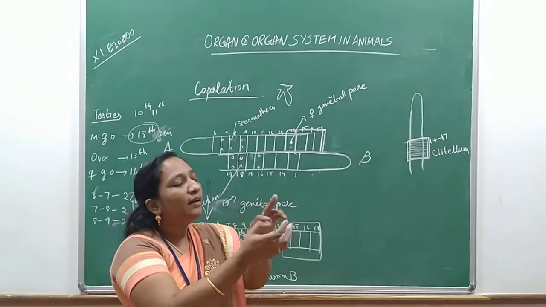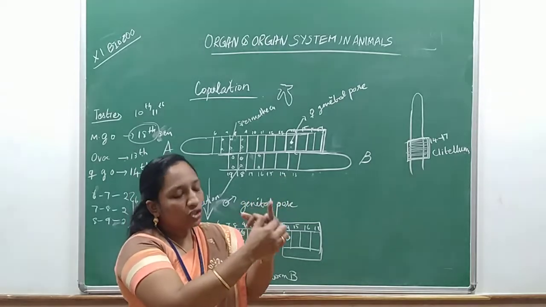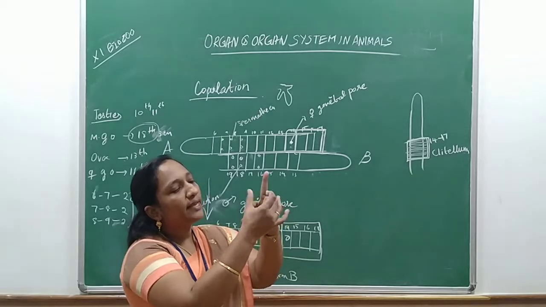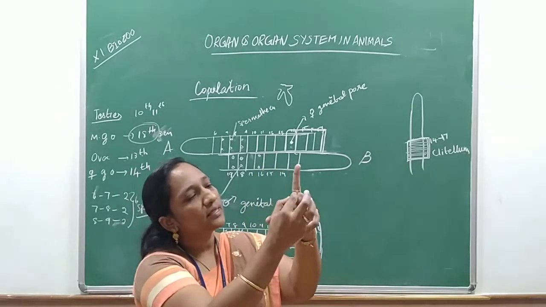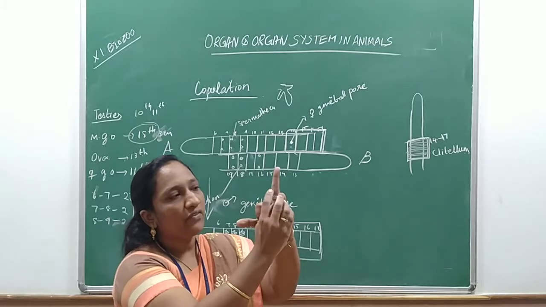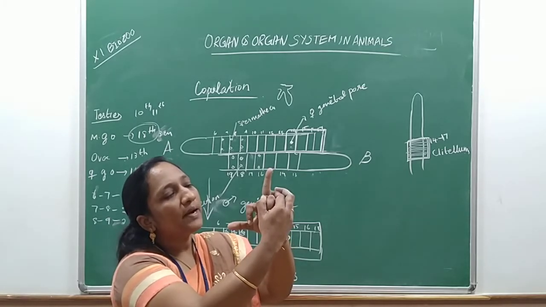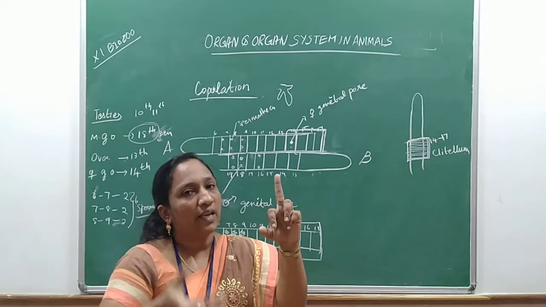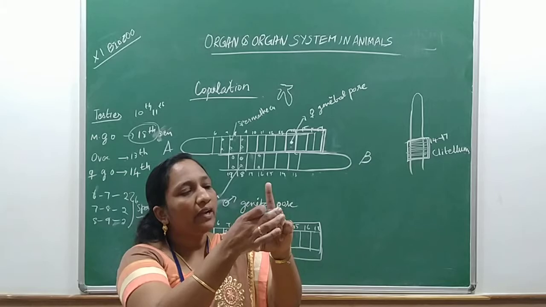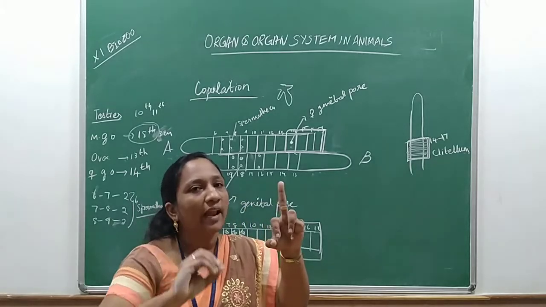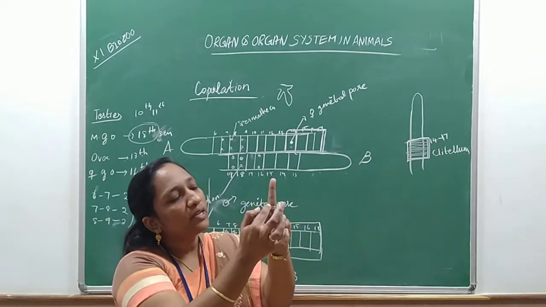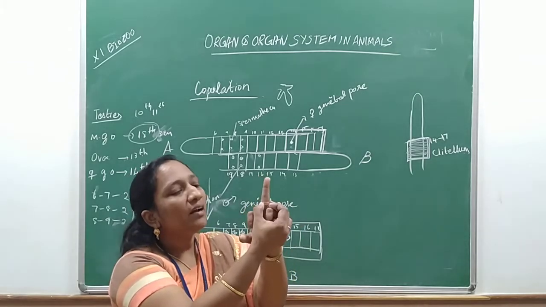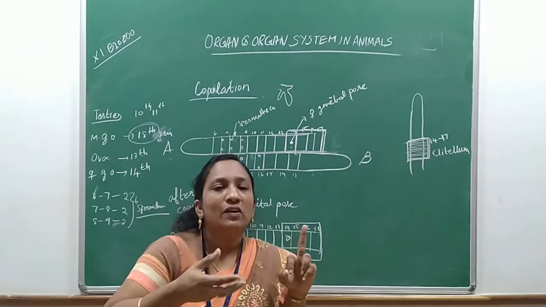For example, take the ring here. I'm showing the ring. Suppose this is the 14th segment, and the 14th segment is releasing the eggs. The clitellum is nothing but a thick mucus secretion, and due to the thick mucus secretion it looks like a thick skin. So what happens after the maturation? The ovum will be released from the 14th segment. This clitellum will take the released ovum, not only a single ovum, it will release more ova.